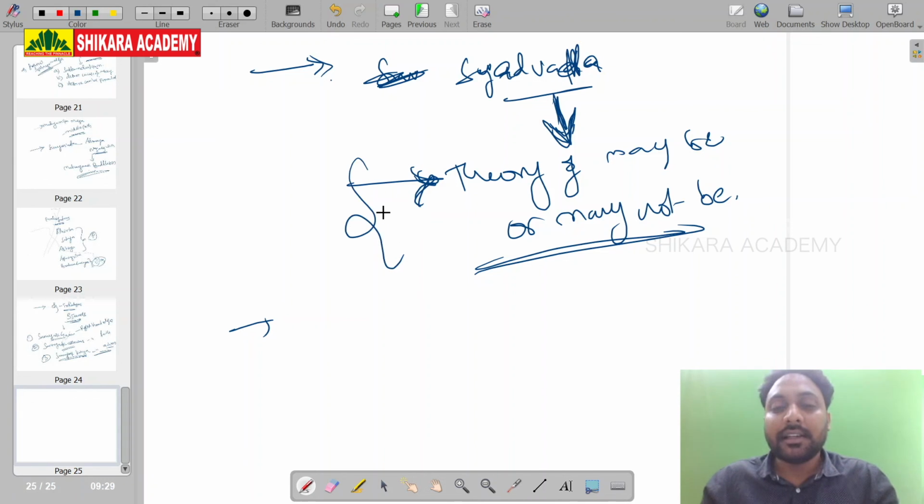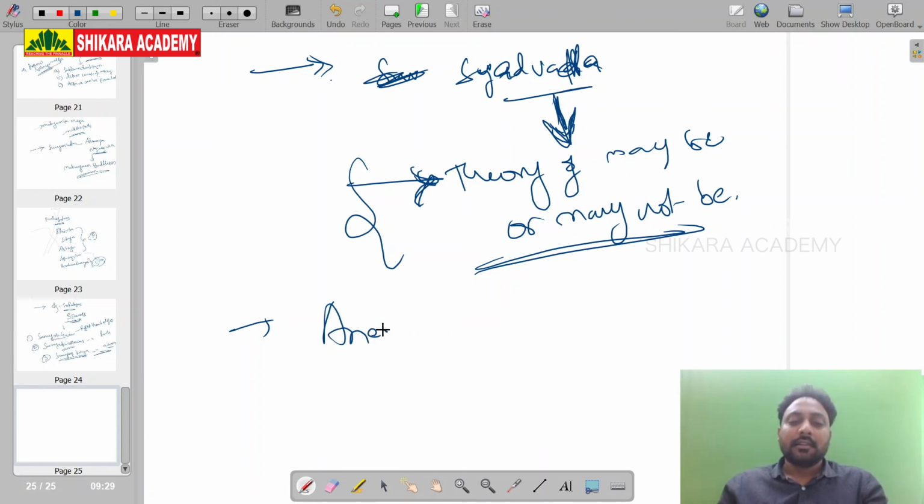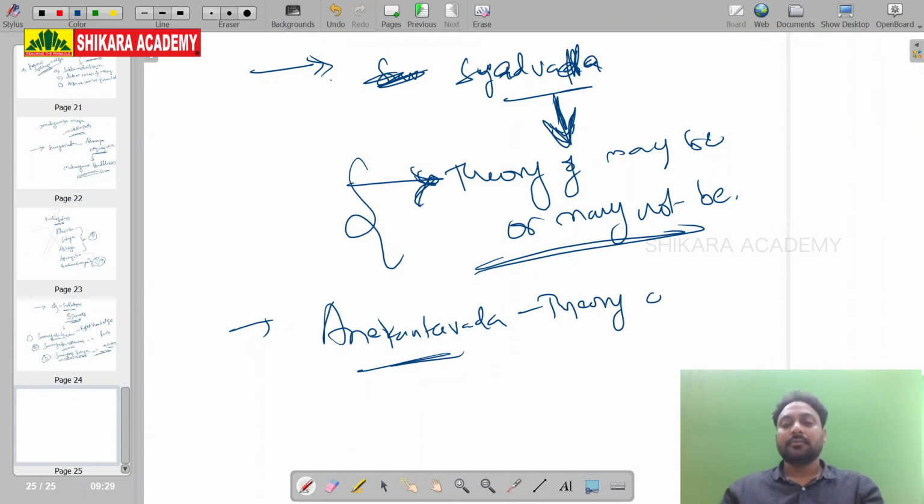Any question you ask the Jains, they are not sure about anything. They say only one answer: maybe or may not be, because they don't have any sure answer for anything. Next one, Anekantavada, theory of infinite souls.